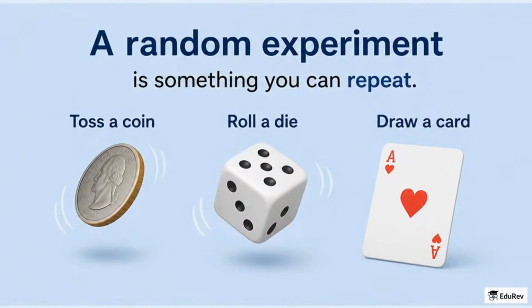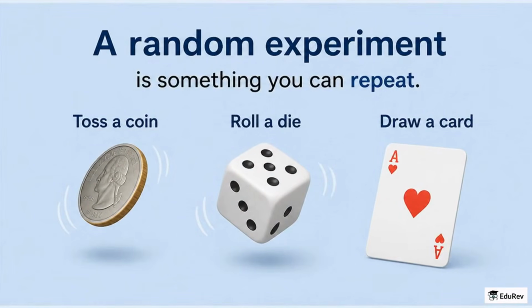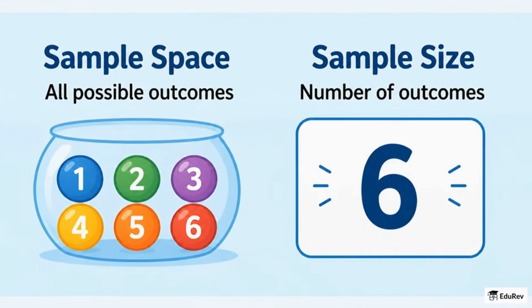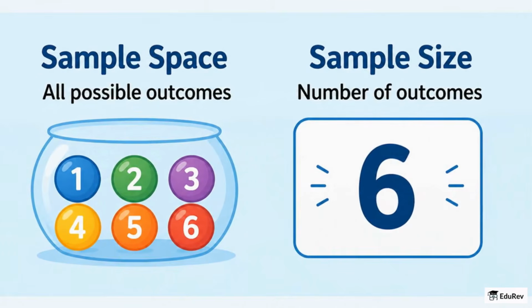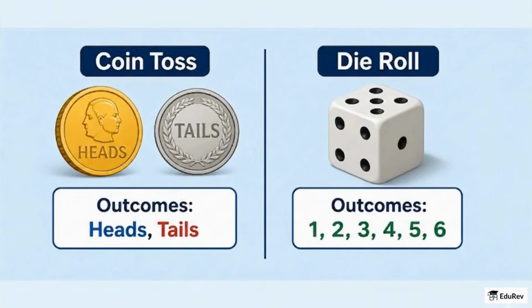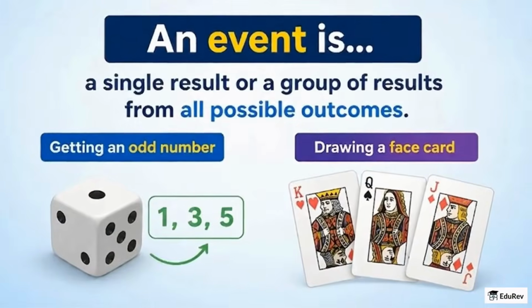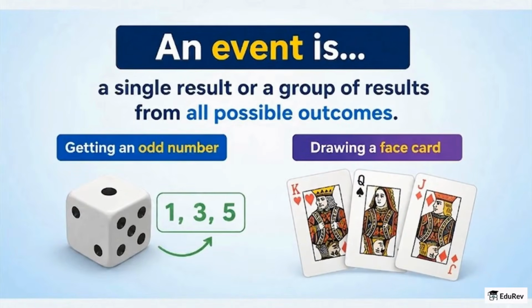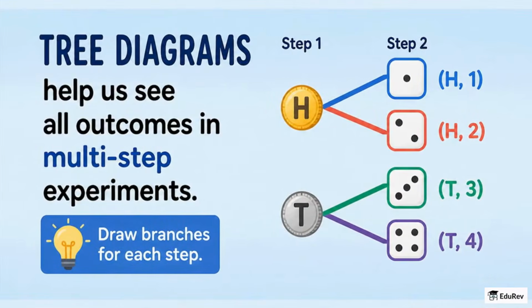A random experiment is something you can repeat, such as tossing a coin, rolling a die, or drawing a card. The sample space is the full list of all possible outcomes, and the sample size is the number of items in that list. For example, the sample space for a single coin toss is heads and tails, and for a die roll, it is 1 to 6. An event is any single result or group of results from the sample space, like getting an odd number or drawing a face card. Tree diagrams help us see all outcomes in multi-step experiments by drawing branches for each step.